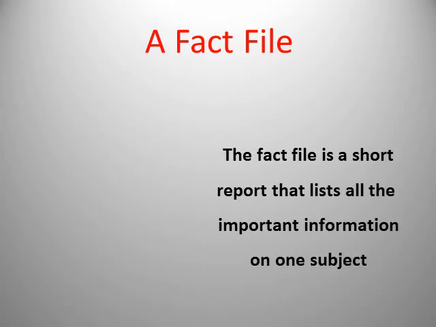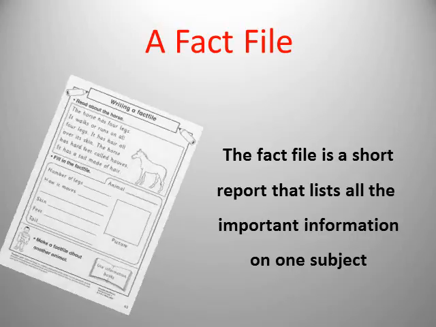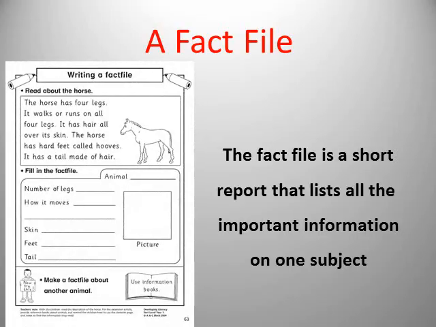A fact file. What do we mean by a fact file? The fact file is a short report that lists all the important information on one subject. So we have one subject and we talk about this subject with some important information, and then we need to put this information in a fact file like this one. You have this small paragraph about this horse, and then we will just pick the information from the paragraph and put it in this fact file.